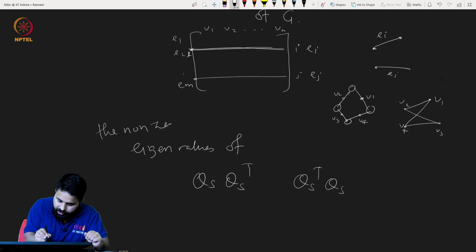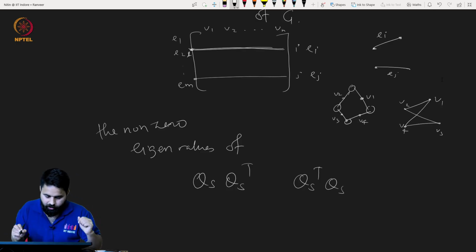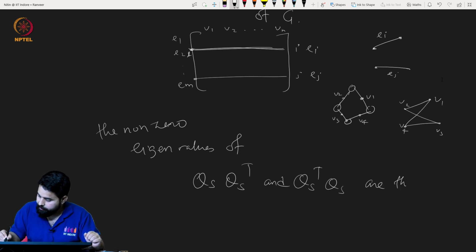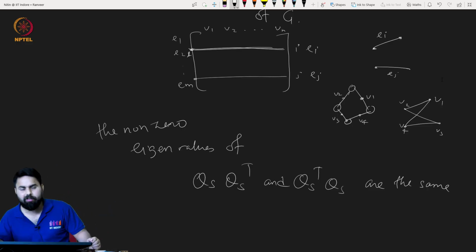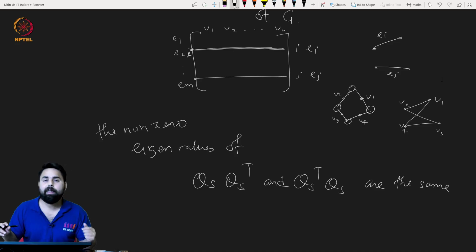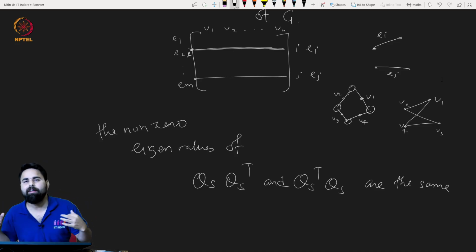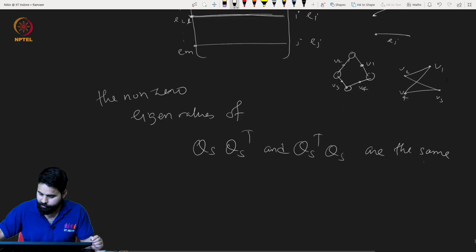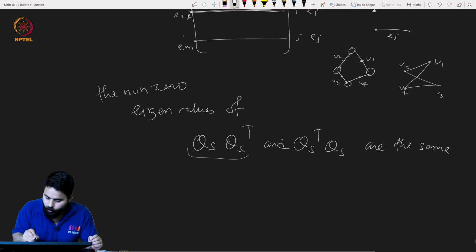I think we have already seen this in some exercise. Why is this true? Please go back to your assignments or some DIY question. In fact, AB and BA have the same non-zero eigenvalues. It's very, very easy to prove.